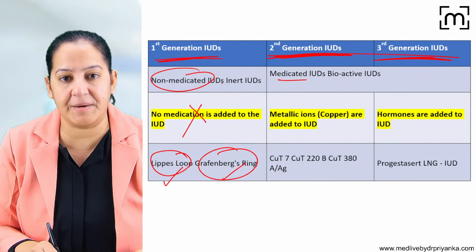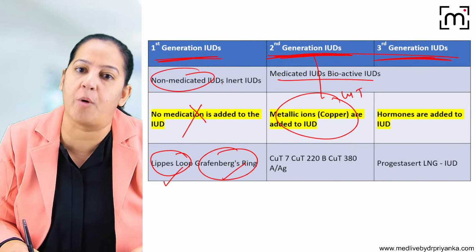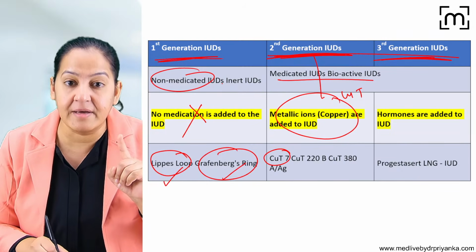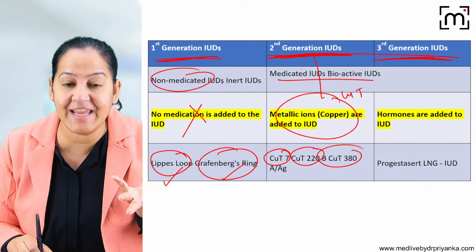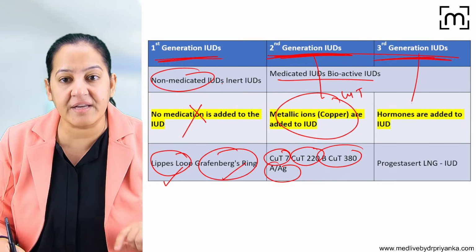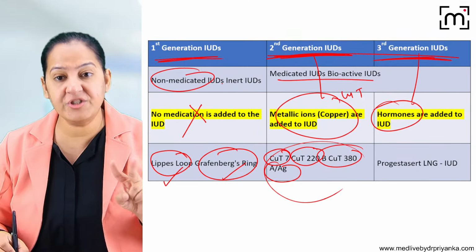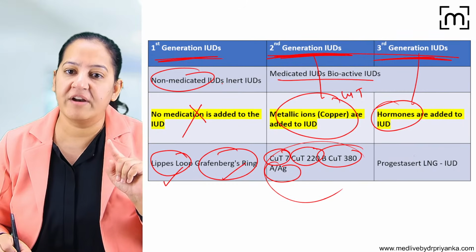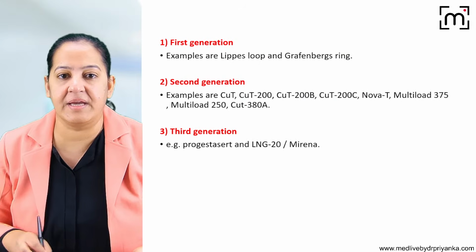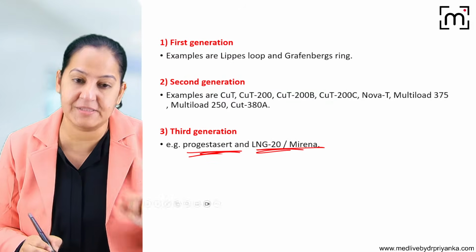And second and third generation are medicated. So what do they contain? The second generation contains copper. So second generations are known as copper T because they contain copper. And they have some numbers: copper T7, copper T220, copper T380, copper T AG. So you know what they represent. Third generation contains hormones. Second generation are many, third generation are only 2. They contain hormone. One is progesterone and one is LNG. LNG is also known as Mirena. So progesterone and Mirena are the 2 examples of third generation.